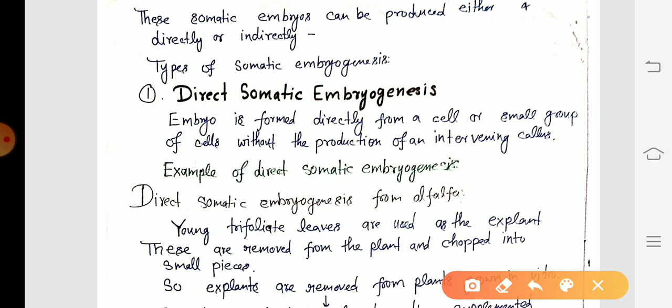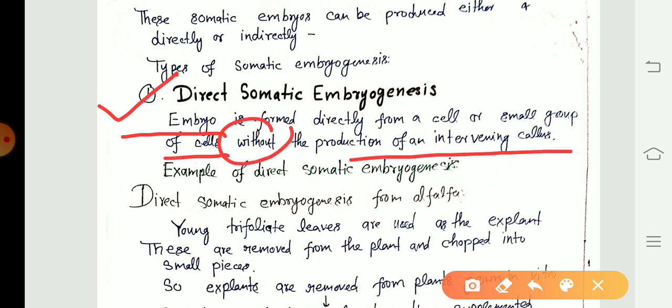First, direct somatic embryogenesis. In the direct somatic embryogenesis, embryo is formed directly from a cell or a small group of cells without the production of intervening callus.